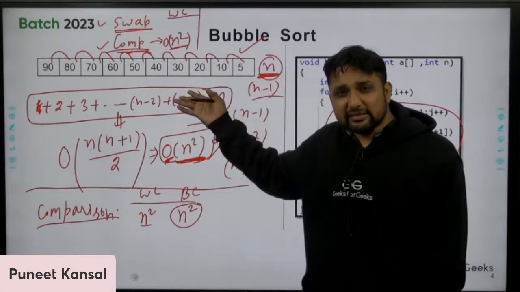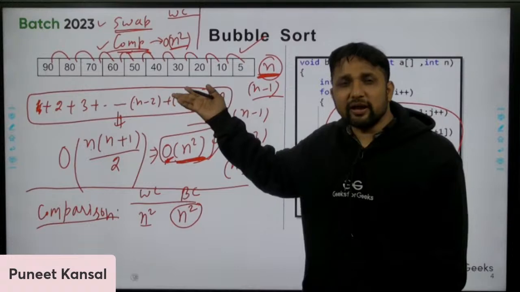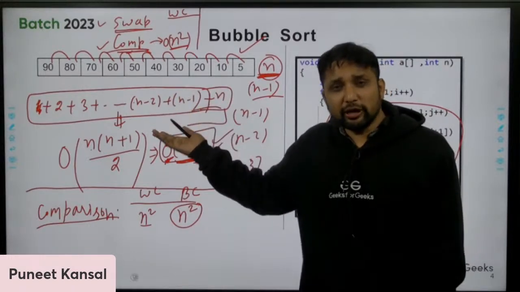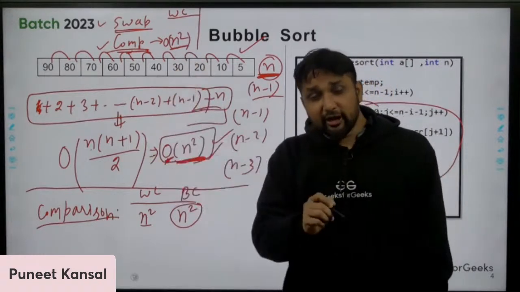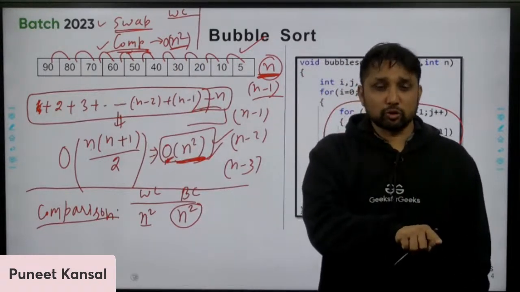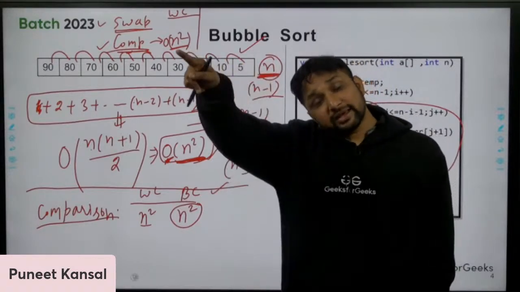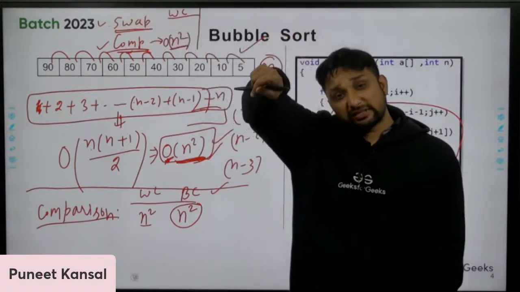The best case of bubble sort is when the array is already sorted. If the array is already sorted, that is the best case of bubble sort. And I ask you another question: what is the best case complexity?